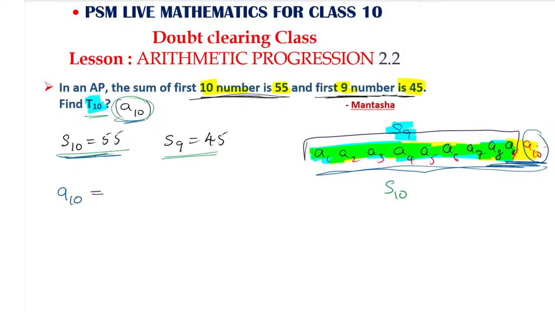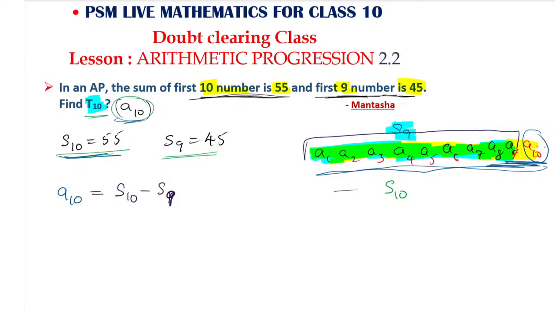Yes, Vedant already got the answer. It is nothing but you have to take S10 and minus S9. So finished, you will get A10. It is nothing big.